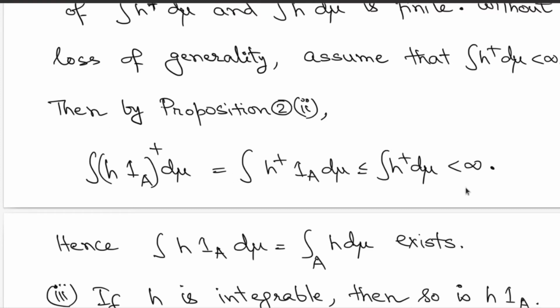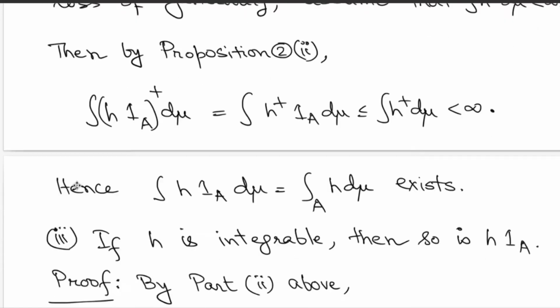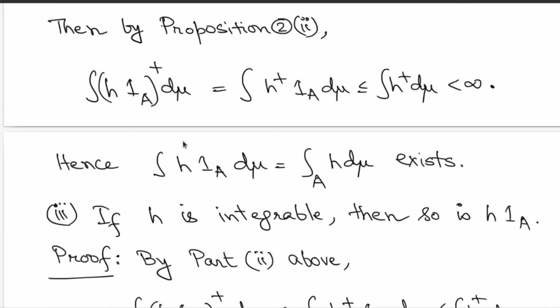Therefore, you have managed to show that if you look at the measurable function H times indicator A, then at least one of the positive part or the negative part will have a finite integral, and hence integration of H times indicator A will exist, and that will suggest that integration of H over the set A exists. This is simply rewriting the condition in terms of the comparison type inequalities.